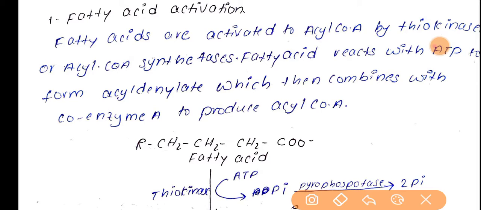Whenever you hear the word kinase, it requires an ATP molecule. By utilizing this ATP molecule, thiokinase will work on the fatty acid to form acyl adenylate.